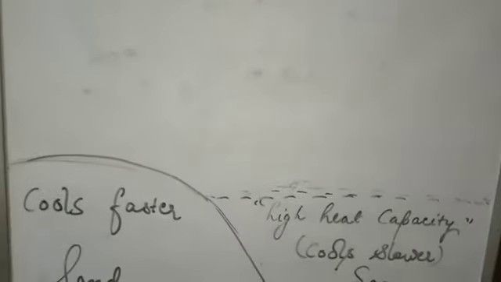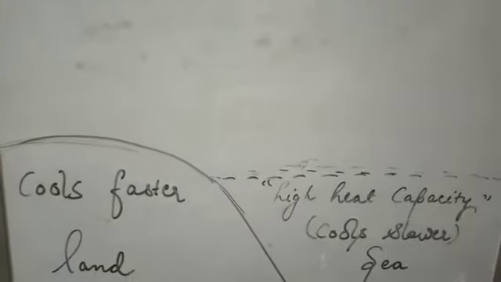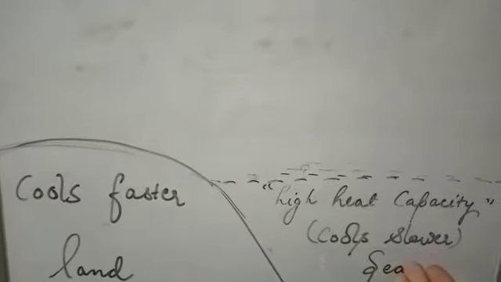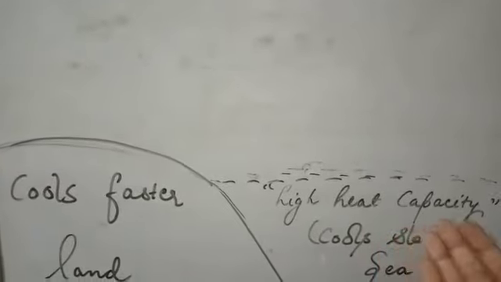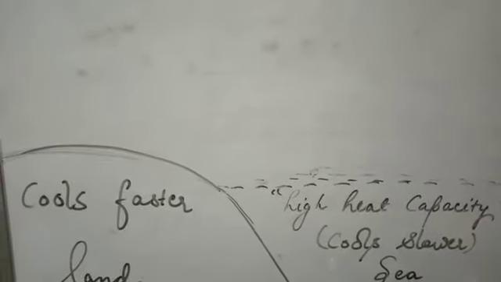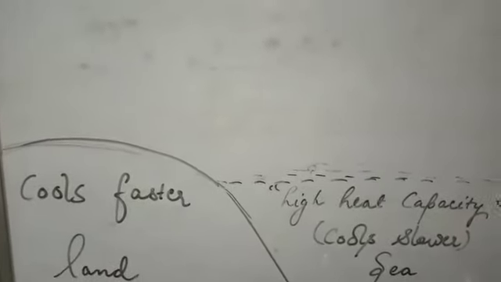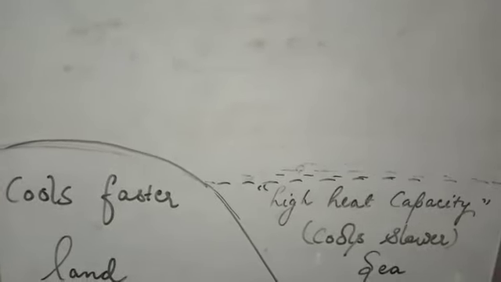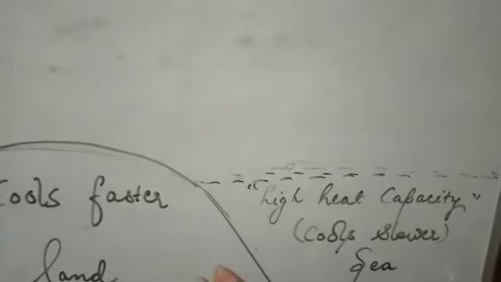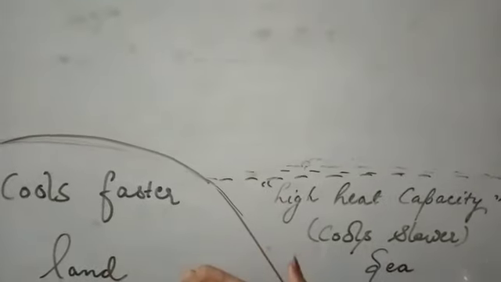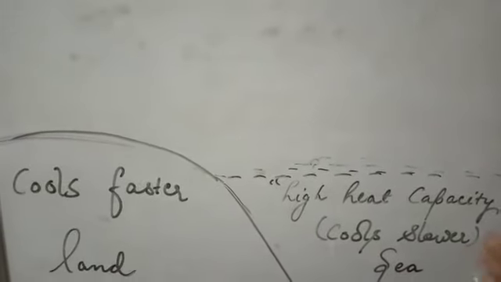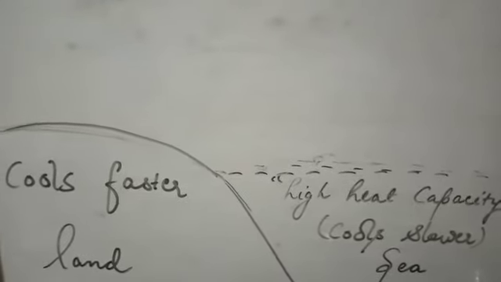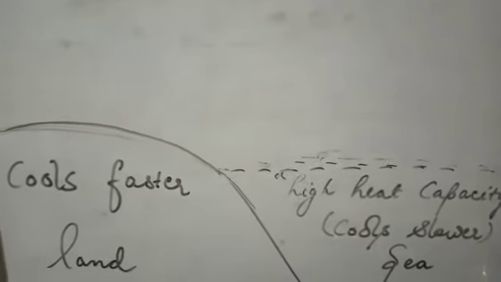I've already told you that during the daytime land gets heated up much faster than the sea, because sea has high heat capacity. So the time taken by sea to cool will be more than the time taken by the land. Land was heating up quickly and it will also cool down quickly. Now since sea took much time to heat up, it will cool at a very slow rate.